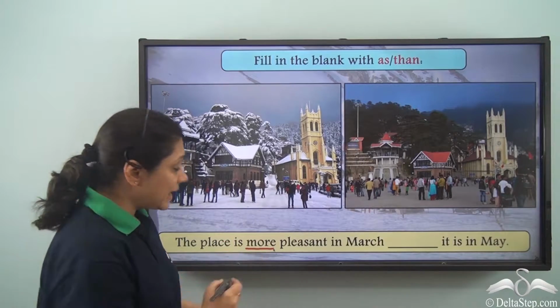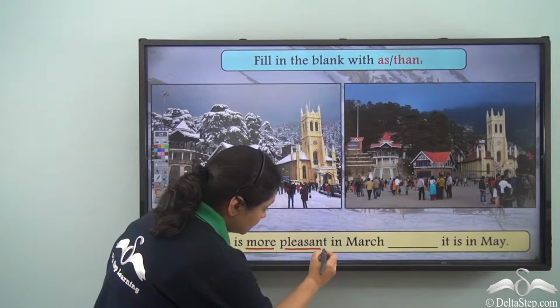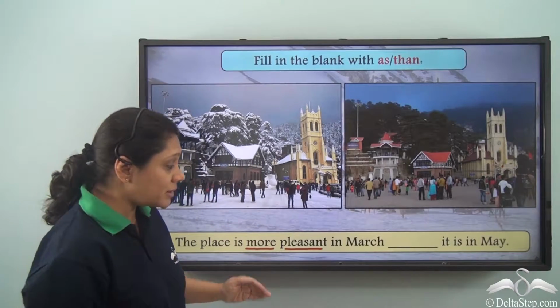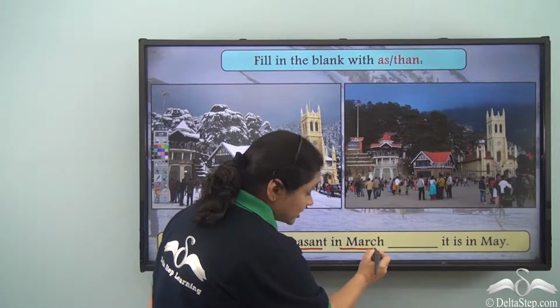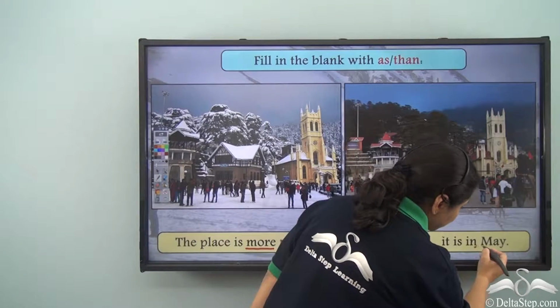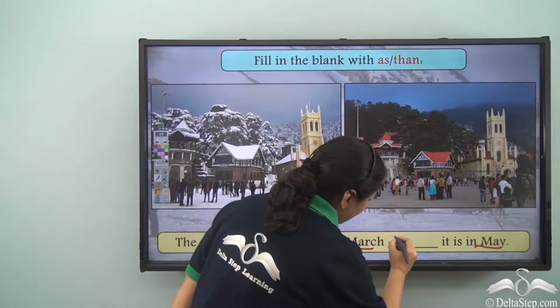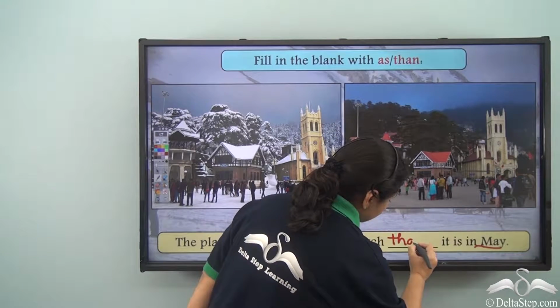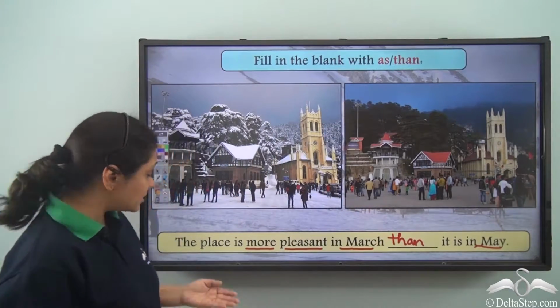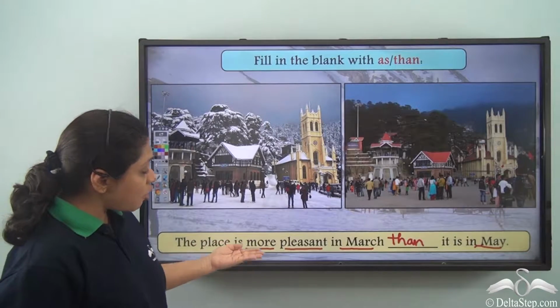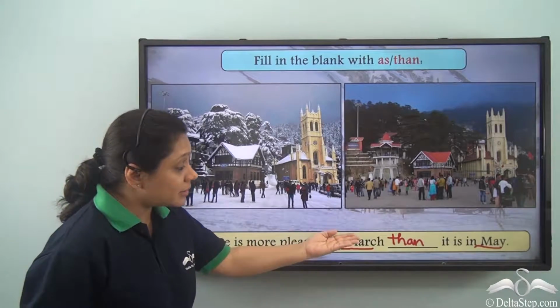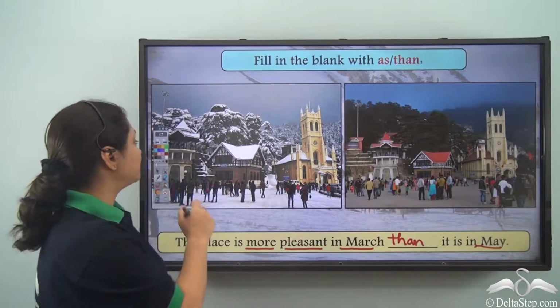So, more pleasant is telling us it is not the same in March that it is in May. So, what will be the correct answer here? It will be than. So, the sentence will be the place is more pleasant in March than it is in May.